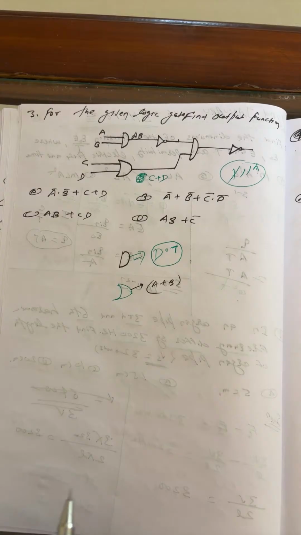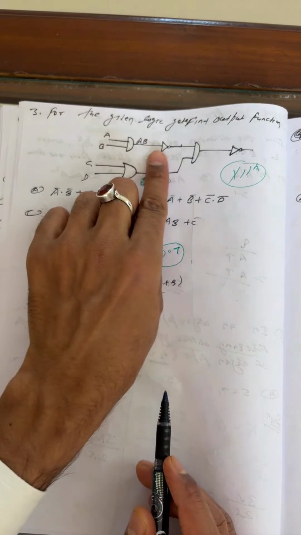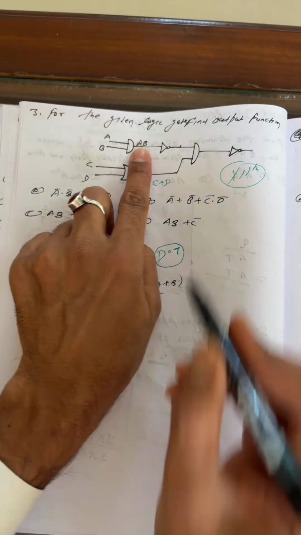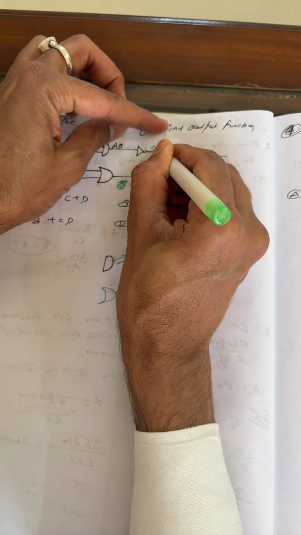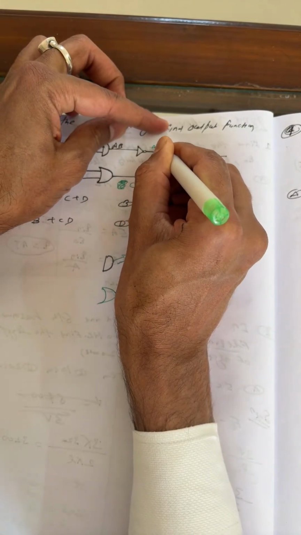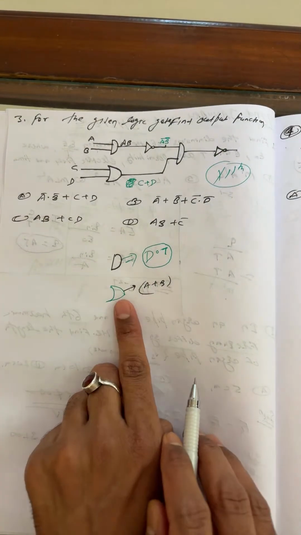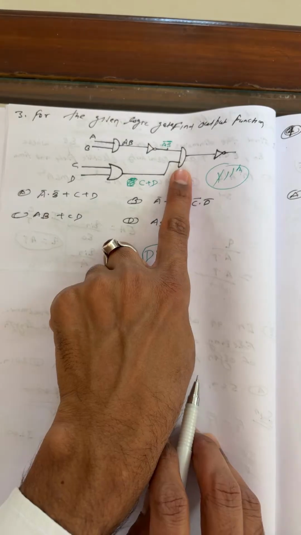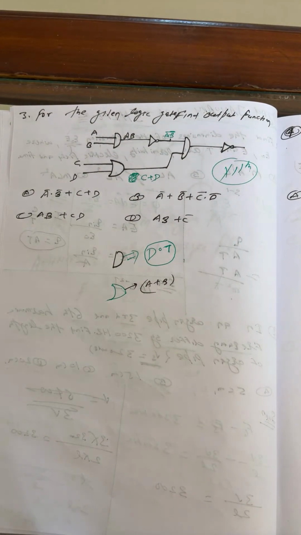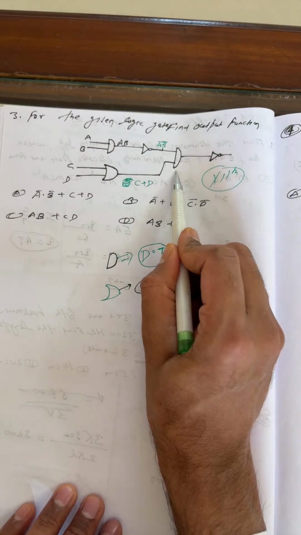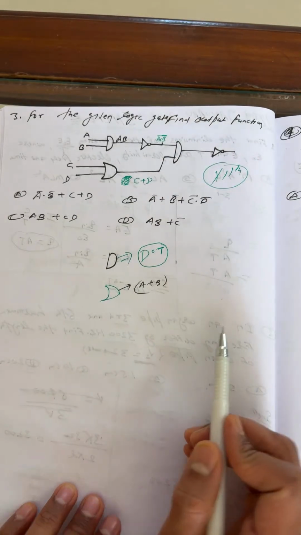Anywhere if you are crossing the dot, then you can say it is a bar. So what you can write, my dear, over here: finally, this is A and B. You can put A dot B bar. Complete. A dot B bar. Just now I said, beta, this is the symbol for dot. Anywhere you see this kind of shape in the logic, you can say dot product. This is the AND gate. This is the AND gate, my dear.